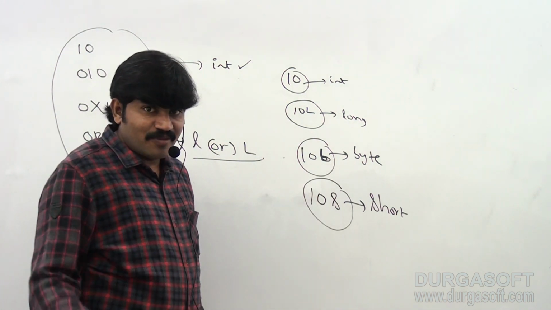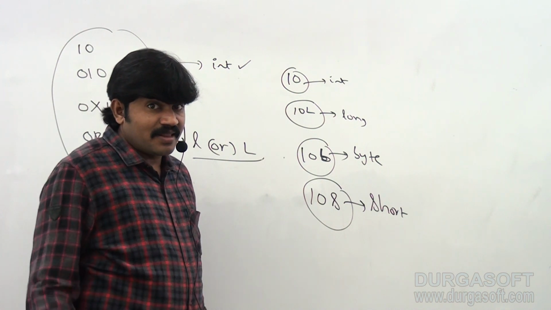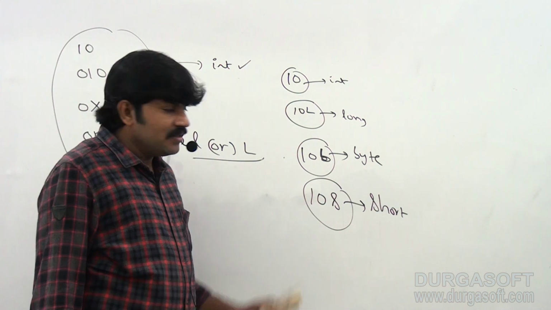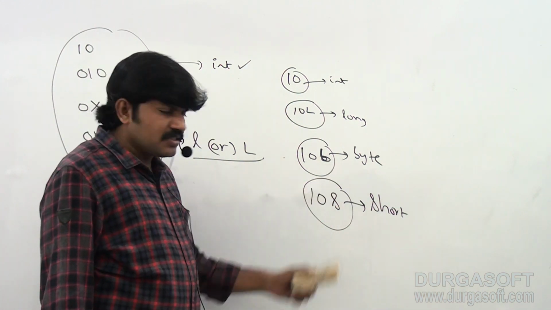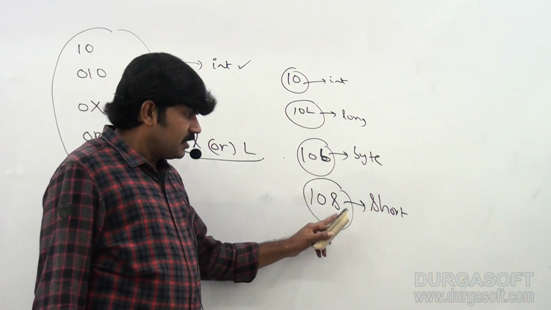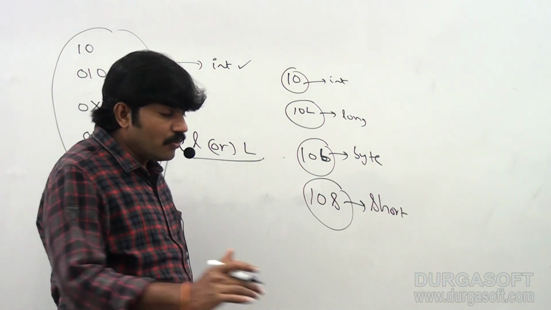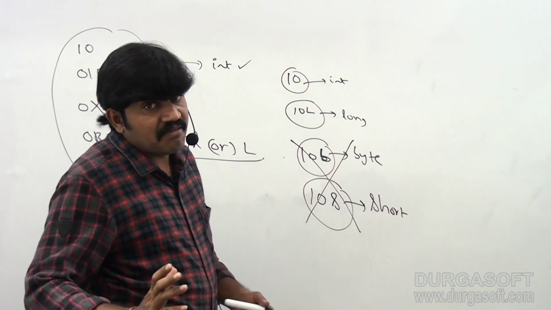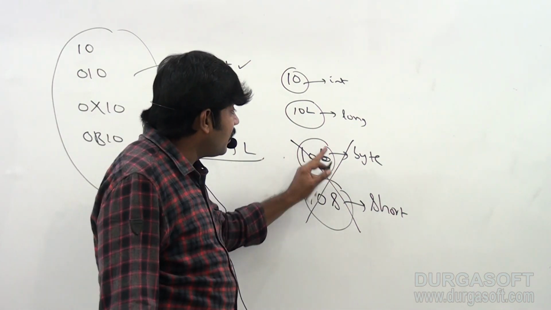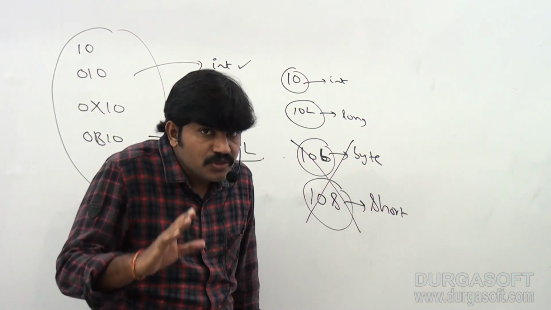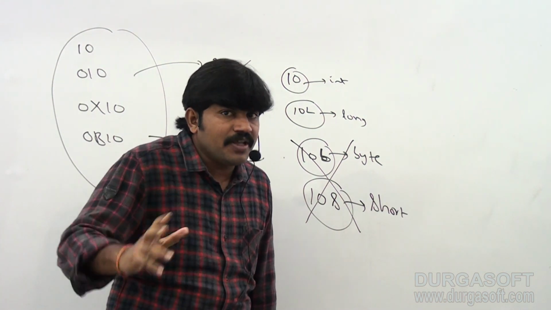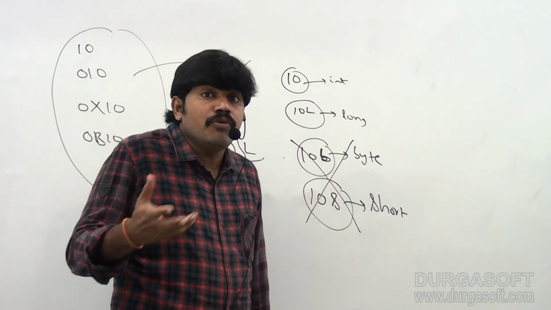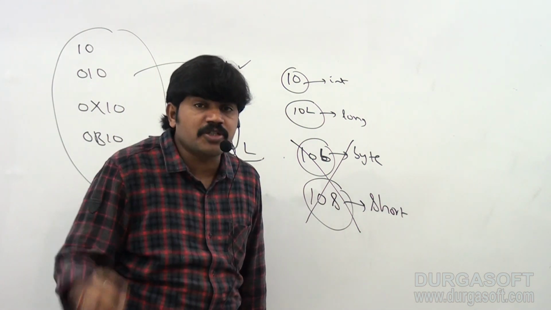Do you know in Hyderabad city there are buses? Secunderabad Kondapur bus numbers 10B, 10S, like this. Can you please tell, are these things valid? Is it a byte literal? Is it a short literal? No. Remember this: if you try to write it like this, the compiler will give an error. What is the reason for that? There is no direct way to specify byte and short literals. So then how can you specify a byte value? How can you specify a short value, sir?